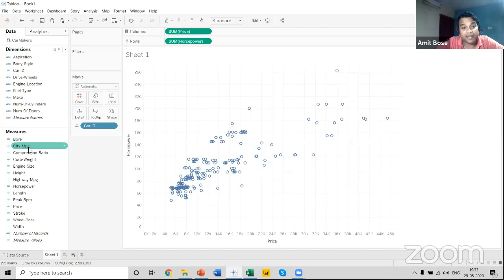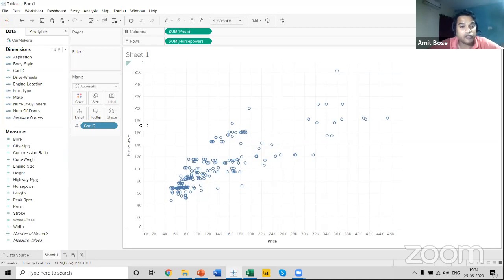In this case, price is the dependent variable because the price of the car changes as the horsepower increases. As I mentioned, a dependent variable should always be on the y-axis. Now, how can I move the price from the x-axis to the y-axis? That is the question.